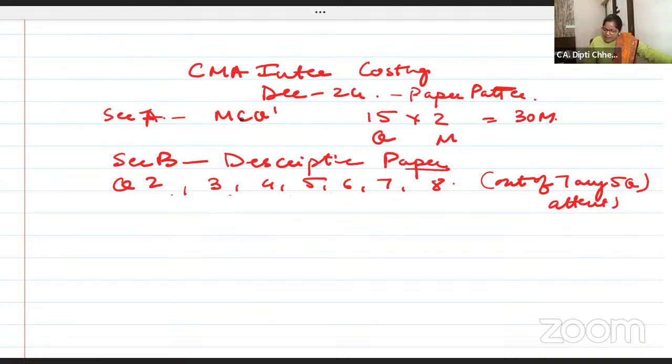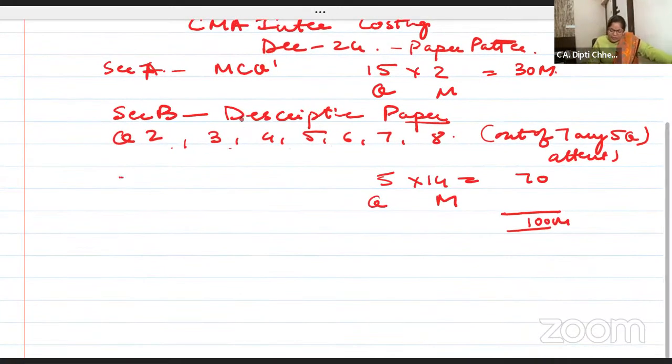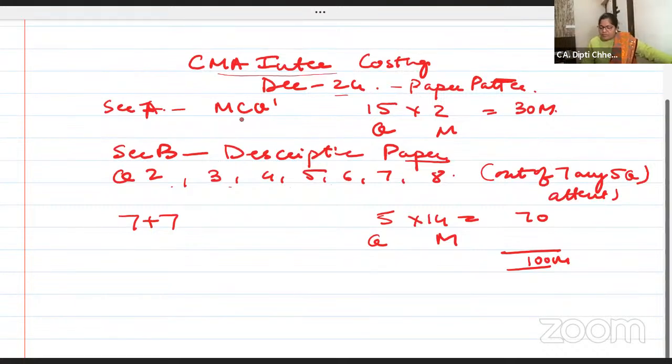Don't think that you'll attempt an extra question, because extra marks will not be given, so you'll be wasting your time. So 5 questions, each of 14 marks. That is 70 marks, and that makes it 100 marks. In your 14 marks question, mandatory nowadays it is 7 plus 7. Earlier it used to be 7 marks, 4 marks and 3 marks. But now it is 7 plus 7. Trust me, dear students, if you check the playlist, you will get June 24 and December 24 MTP solved.